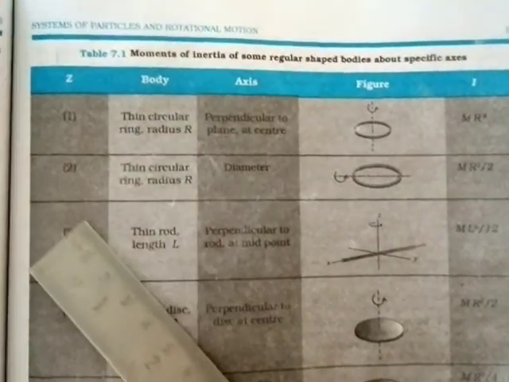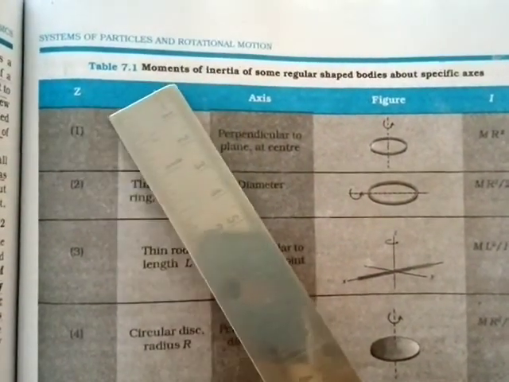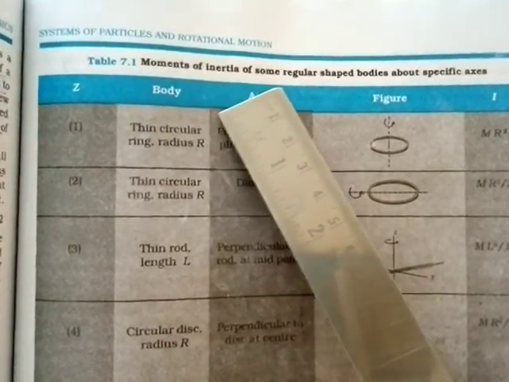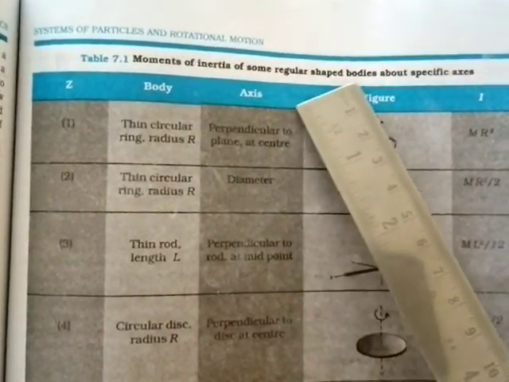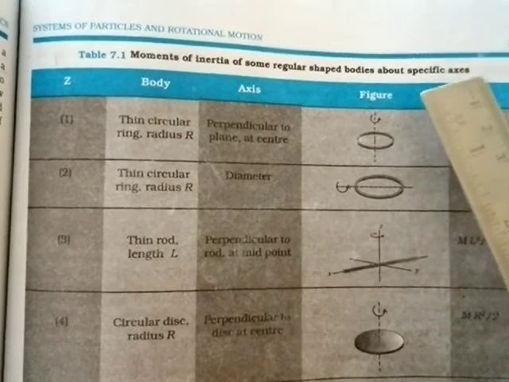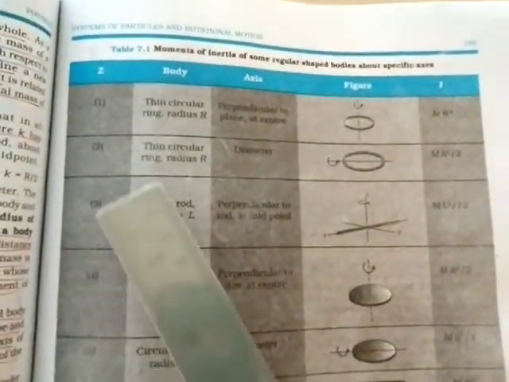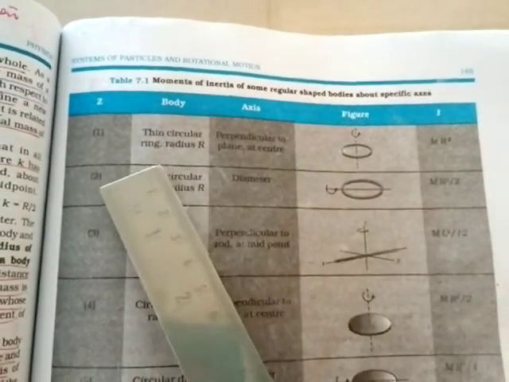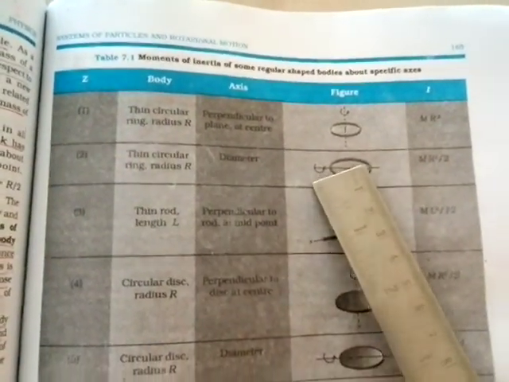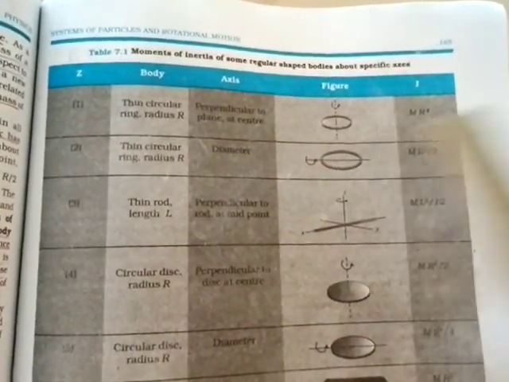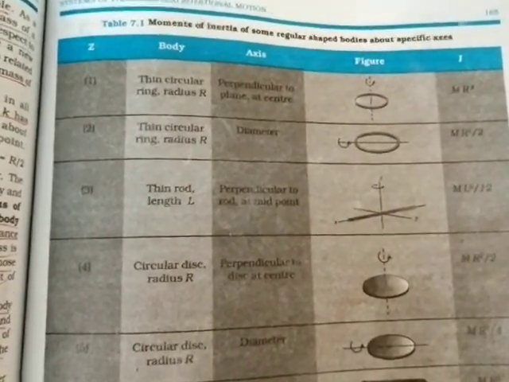In your textbook, in Table 7.1, they have given the moments of inertia of some regular shaped bodies about specific axes, so that you can go through it by yourself. When you take a thin circular ring of radius R, the inertia is MR square, which I am using for the calculation of the example.